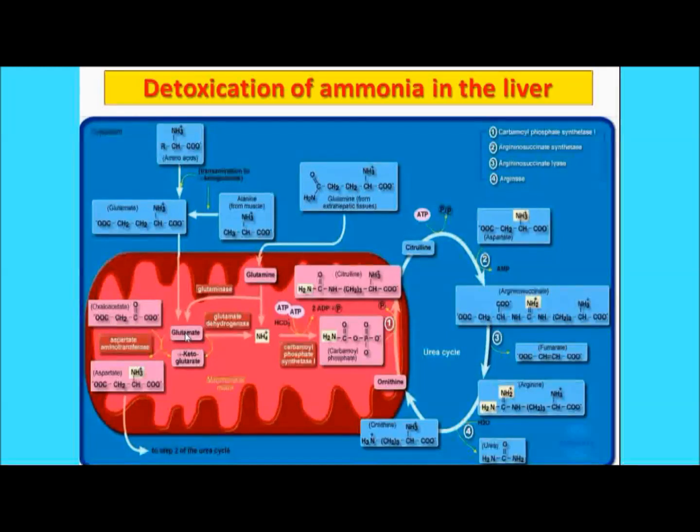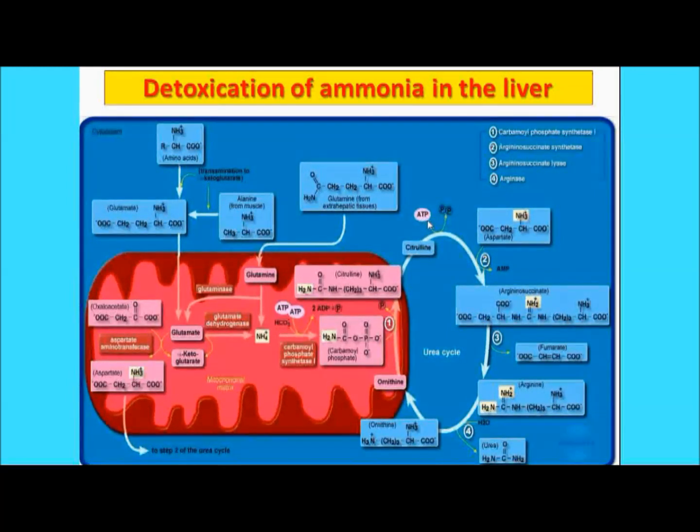With the help of this particular reaction, you can see here the glutamate dehydrogenase acts and releases the ammonium ion, and finally this enzyme, carbamoyl phosphate synthase 1, leads to the formation of carbamoyl phosphate, right? Now similarly, these are the other products, the conversion of glutamate to aspartate and oxaloacetate. Now you concentrate here. This carbamoyl phosphate, the first step, is converted into citrulline. This is the first step, right? Now this citrulline will come out, right?